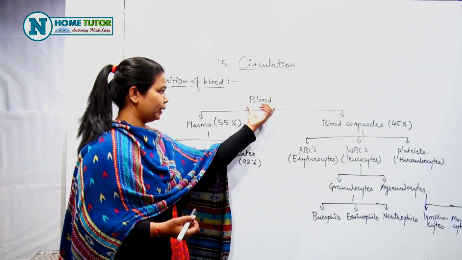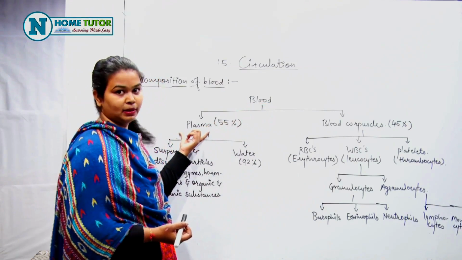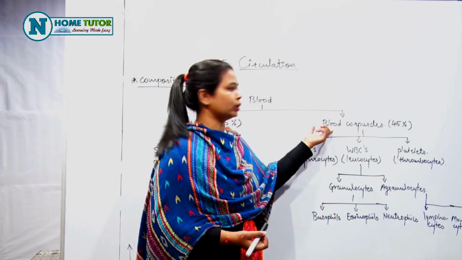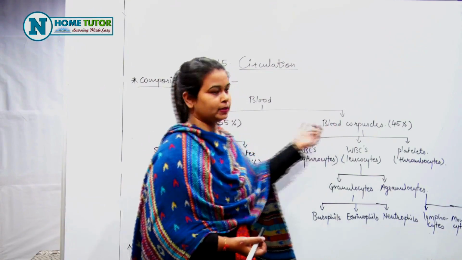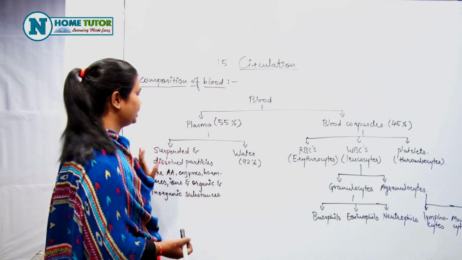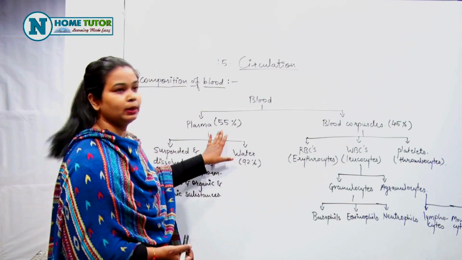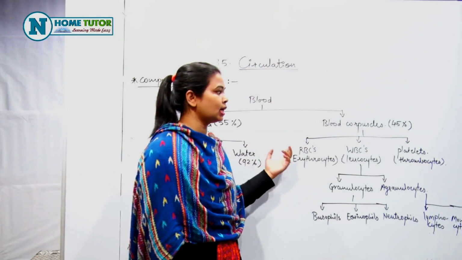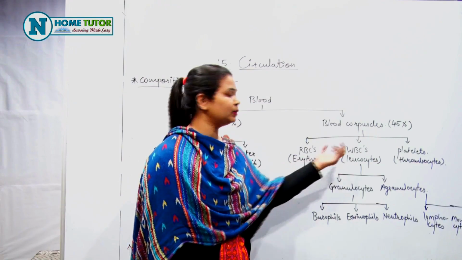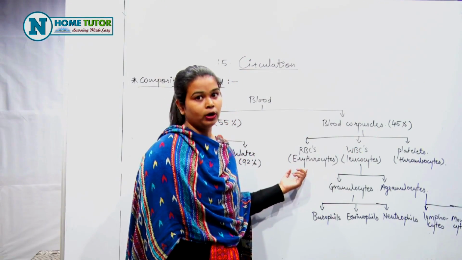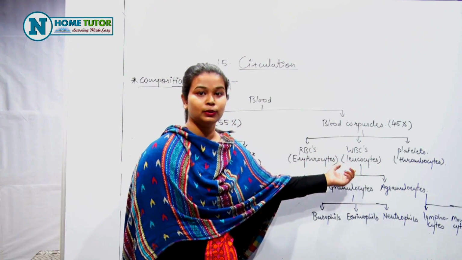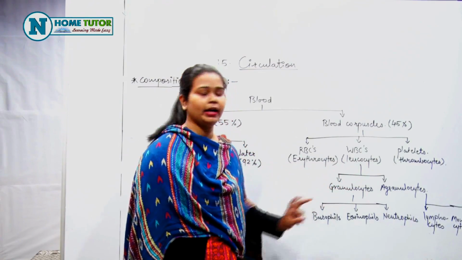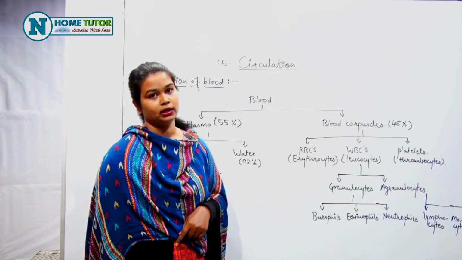Blood composition. The major constituent of blood is plasma, which is 55% of total blood. Blood corpuscles are 45%. The major constituent of plasma is water, which is 92% of total plasma. The remaining 8% is suspended and dissolved particles. Blood corpuscles are of three types, that is RBCs, WBCs and platelets. RBCs are called erythrocytes, WBCs are known as leukocytes, and platelets are called thrombocytes. WBCs are further divided into two types, that are granulocytes and agranulocytes.